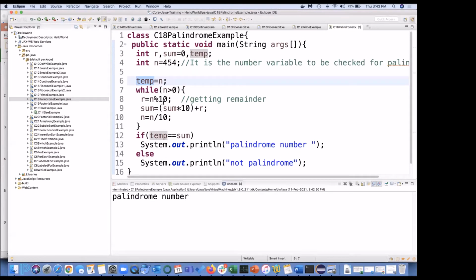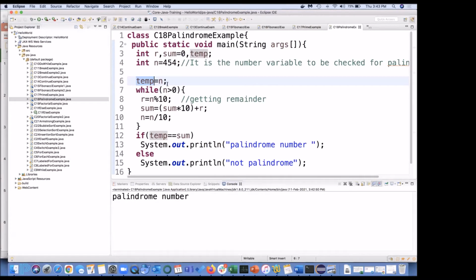If it is greater than 0, you get the remainder, add it into sum so that it moves into the unit place, and then you divide the number by 10.